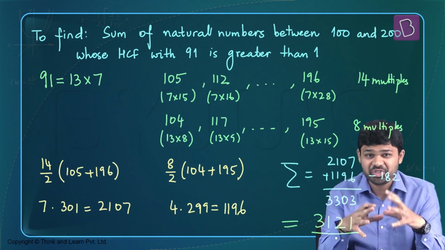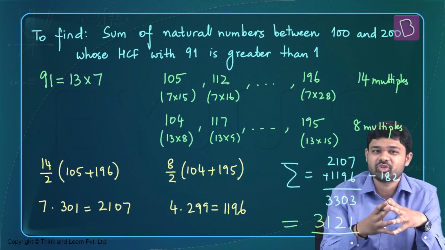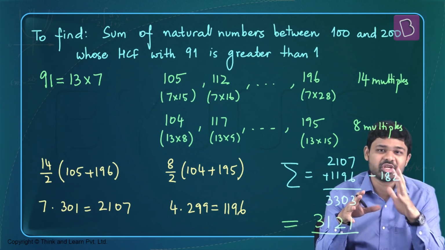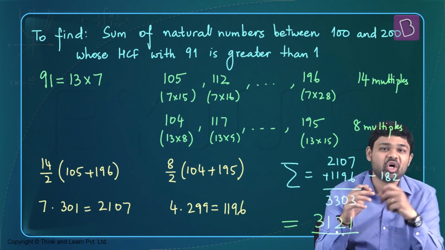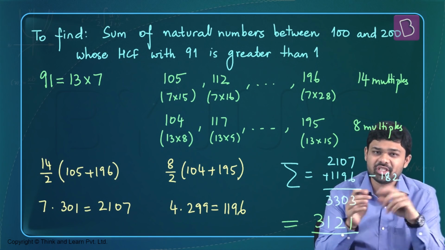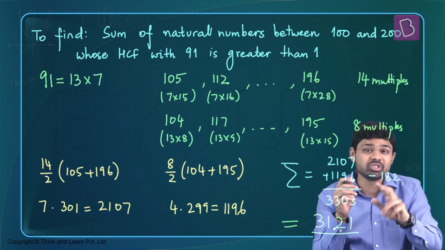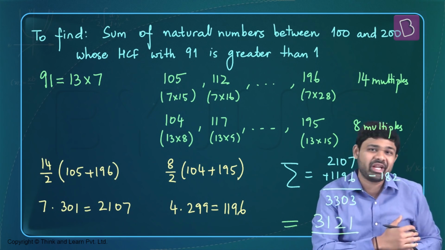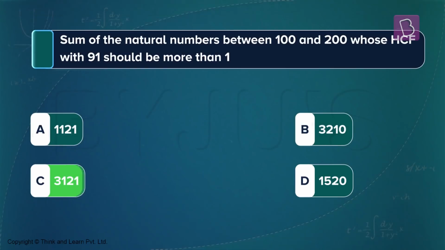Well, this is a question which is very high on arithmetic calculations. There are any number of places where you can go wrong, so be a little careful when you're doing all these arithmetic calculations. Otherwise, this question is actually a very simple question. The only trick was that 182 was being added twice, so you had to subtract 182.